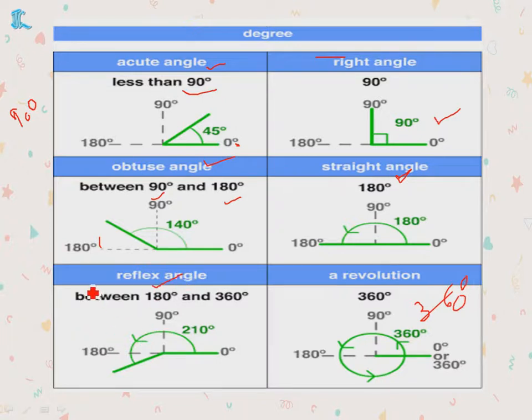And one more thing, this is just for knowledge's sake: a reflex angle should lie between 180 and 360 degrees, because it will take a complete rotation, yes or no? Sorry children, I said 30, it is 360. 180 to 360 is a reflex angle, between 90 and 180 is an obtuse angle, less than 90 is an acute angle, exactly 90 is a right angle, and 180 degrees is a straight angle.